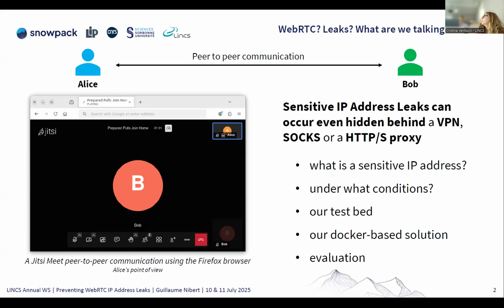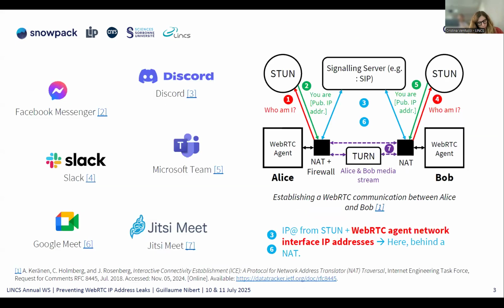We show in this paper that sensitive IP addresses still leak even behind a VPN, a SOCKS, or an HTTPS proxy. The outline of this presentation is: what is a sensitive IP address, and under what conditions do these leaks happen. We have proposed a testbed, a Docker-based solution, and evaluated the leaks under multiple network characteristics and clients. WebRTC is used by big tech companies such as Facebook, Discord, Slack, Teams, Meet, among others.